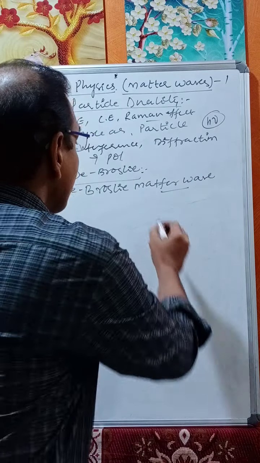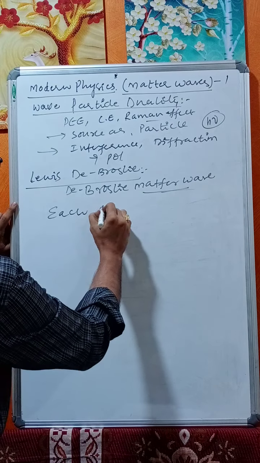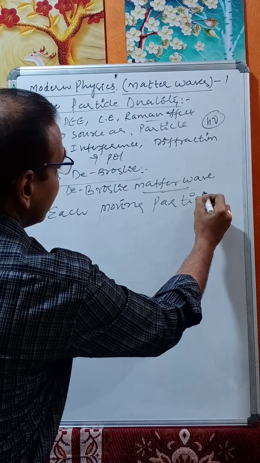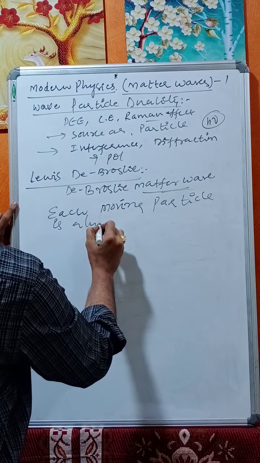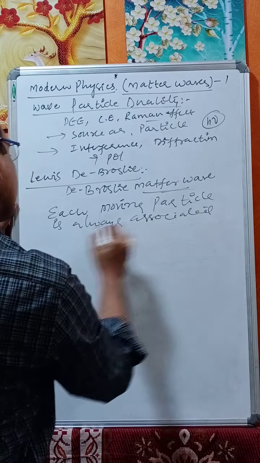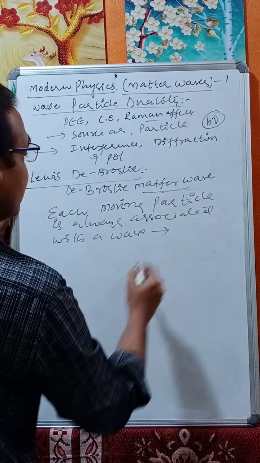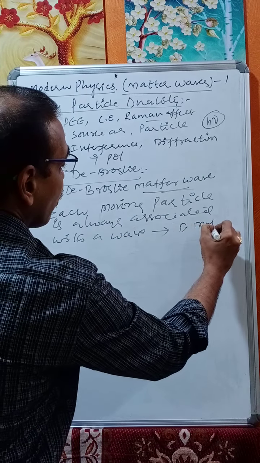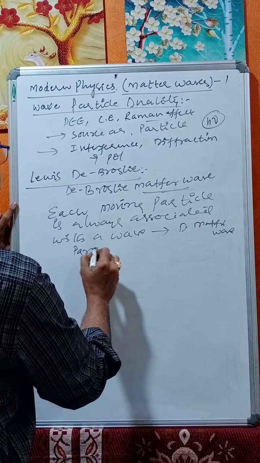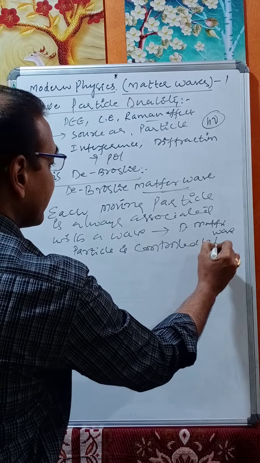Each moving particle is always associated with a wave called the de Broglie matter wave, and the particle is controlled by the wave.